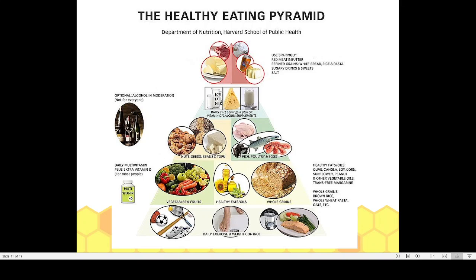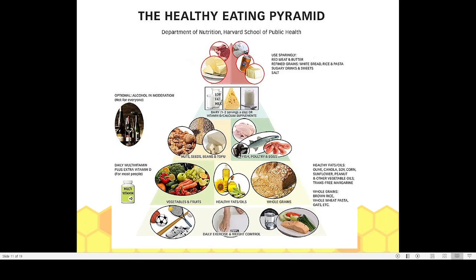By looking at the food pyramid, an average person will easily understand how much of each foodstuff to take. Those kept at the bottom, for example fruits and vegetables, bread, cereals, peanuts, vegetable oils, brown rice, whole wheat, pasta, oats, daily exercise and a lot of water, should be taken in a larger quantity.